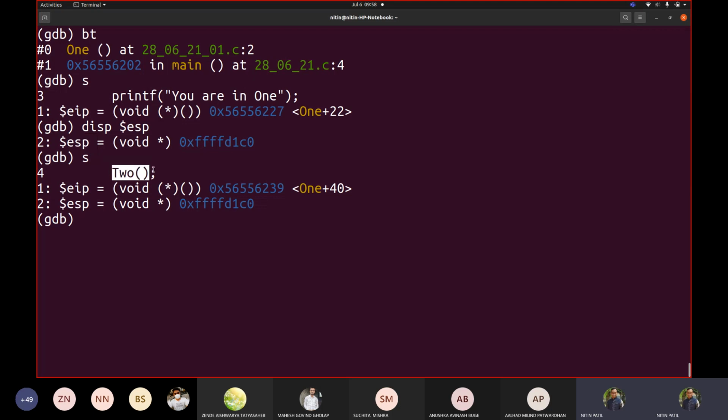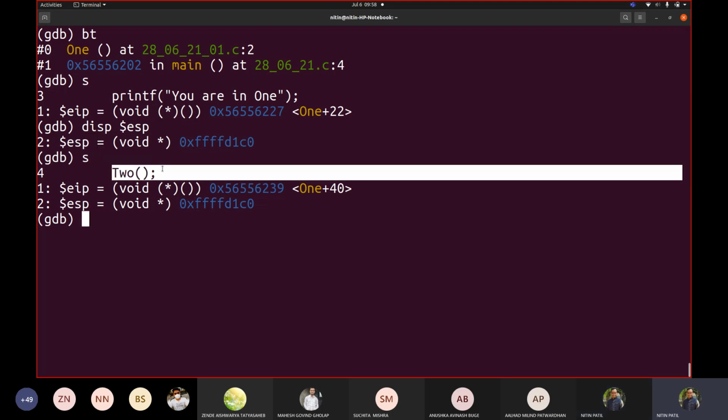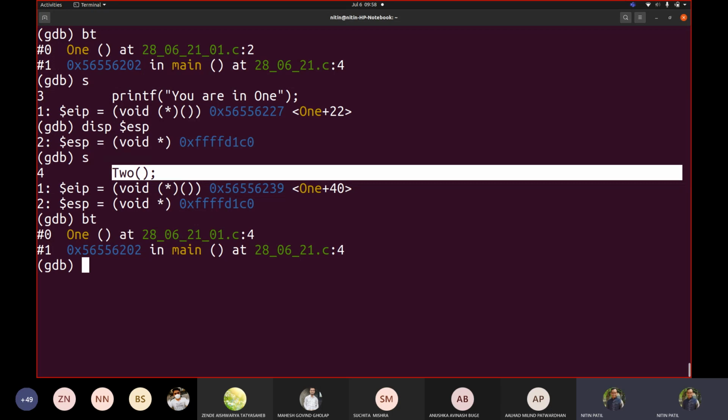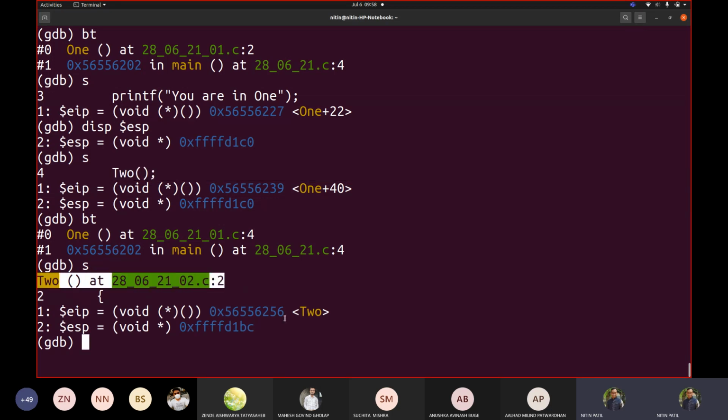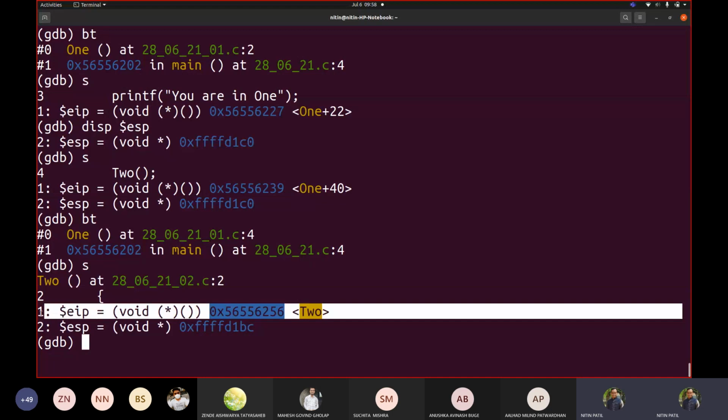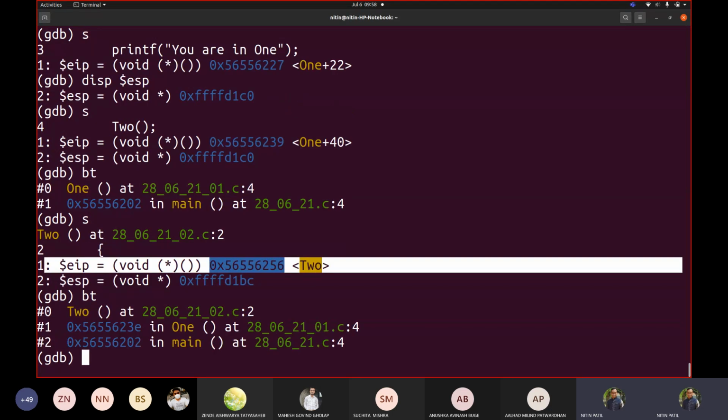Now it is working with this 2. Now you will see, if I look, how many stacks are there? 2. Now you are giving a call to the third function, which is 2. So suddenly I see that my code is now controlled here and my instruction pointer also changed. It is with EIP in function 2. Correct. Now if I write BT, there would be 3 stacks.